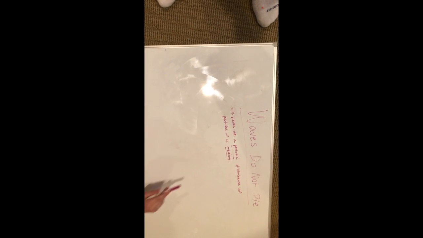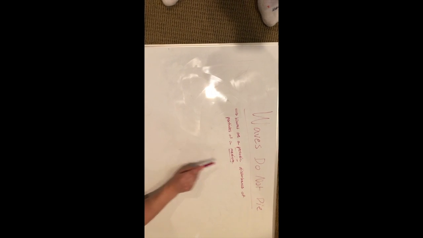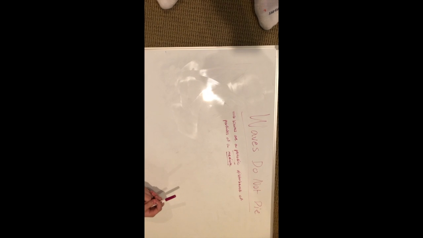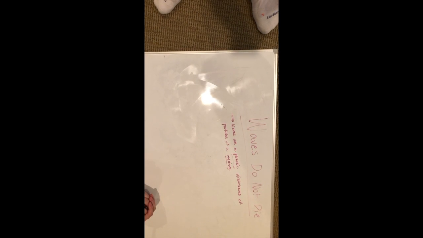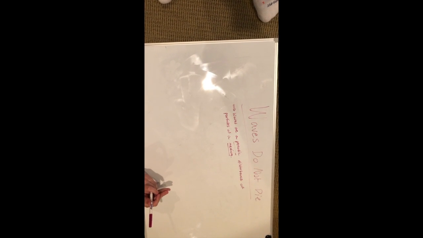Didn't see you there. Today we're talking about waves. Waves not only do not die, but they're also a periodic disturbance of particles of a medium. The waves may be propagated or transmitted without a net movement of the substance's particles. Examples of waves include sound, radio, string vibration, and internal water waves. As you can see, waves are all around us, and as you will learn, there's only one fundamental wave.